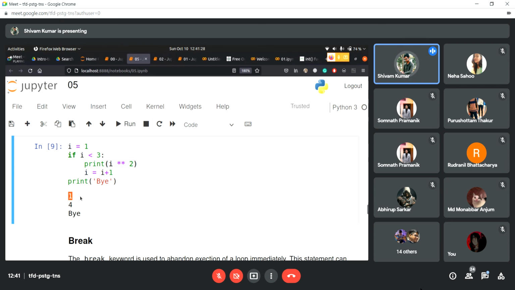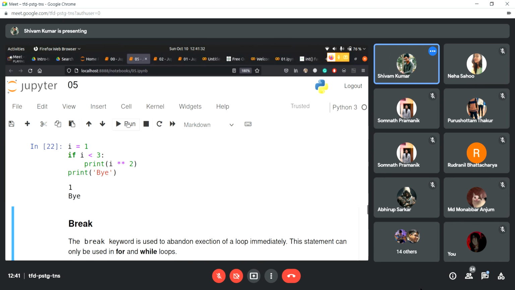Okay, why is it printing 4 though? Okay, let's just get rid of this. Yeah, so now it just prints 2, and so now you know how if works.